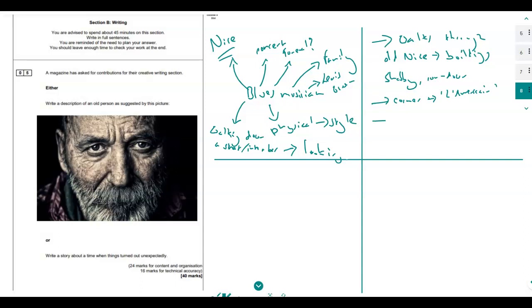Then let's go into maybe some physical description of this chap. Maybe go into some emotional description as well, as how he felt as he was walking into the bar. What's his history? What's his backdrop here? I'm just trying to think how I can create a bit of tension or create a bit of intrigue here.